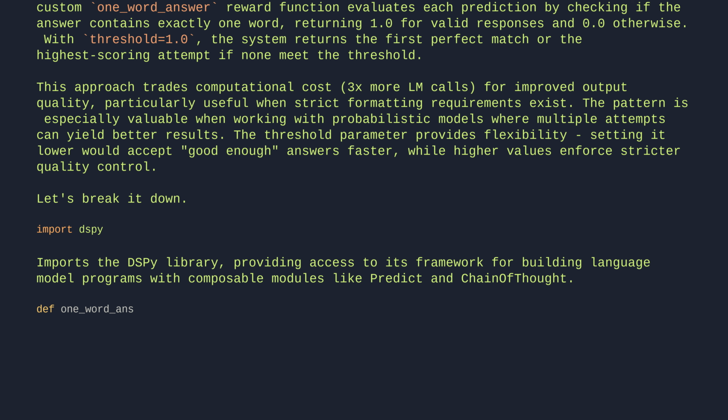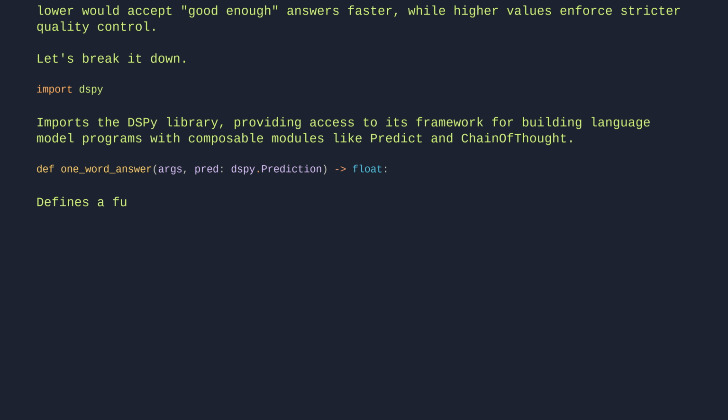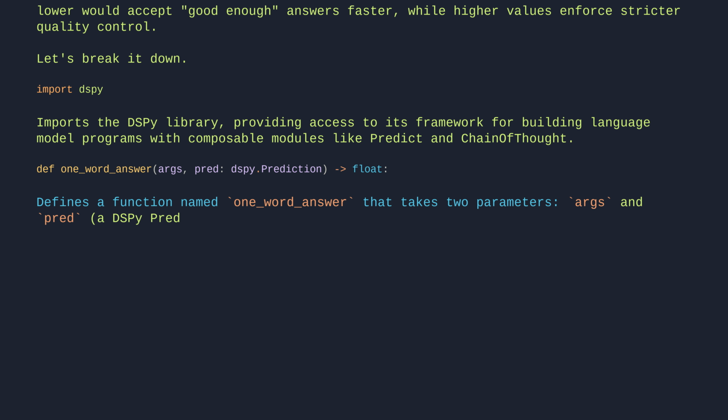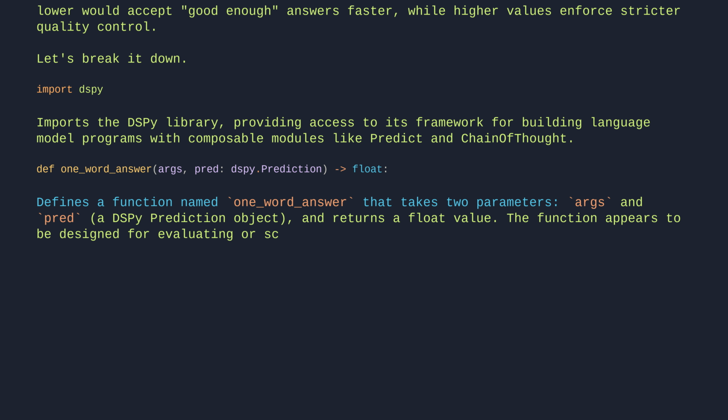def one_word_answer(args, pred: dspy.Prediction) -> float. Defines a function named one_word_answer that takes 2 parameters, args and pred, a DSPy prediction object, and returns a float value. The function appears to be designed for evaluating or scoring predictions, likely checking if the prediction contains a single-word answer.